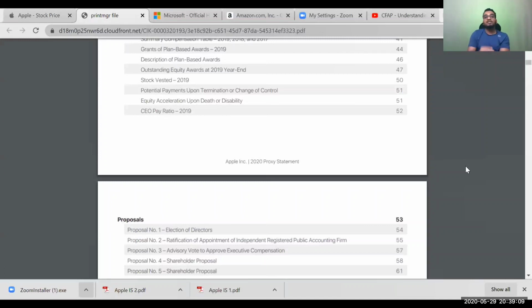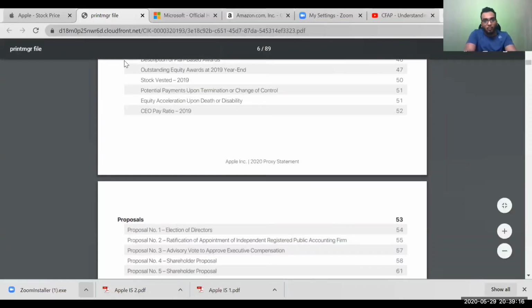Anybody who takes care of these documents can understand the nerves of a company, the basics of a company. Understand this, there is one point out here. If you can see, this is called stock vested 2019, May 2019. Employee stock options that got vested, I'll explain what employee stock options mean. All these are shares that your CXOs, vice presidents and CFO are going to exercise. It means all these employee stock options are now going to get converted into actual shares in the market.